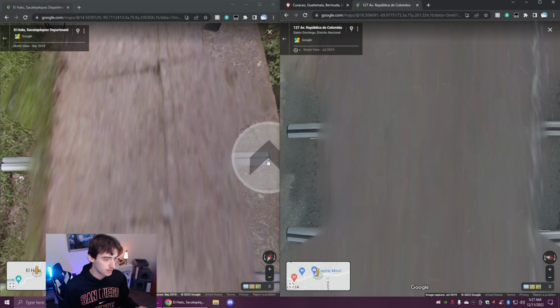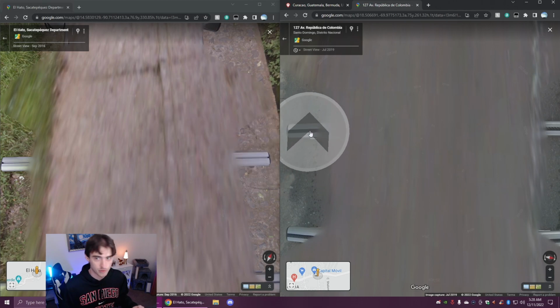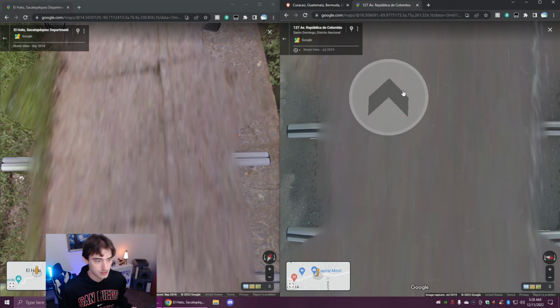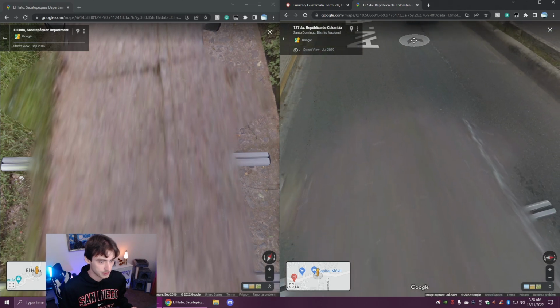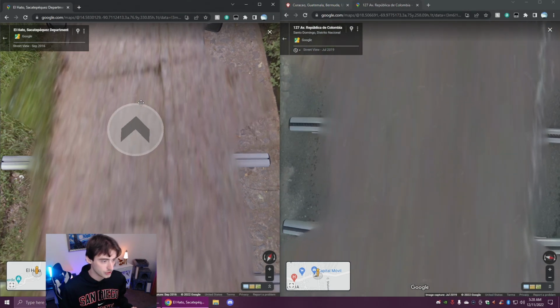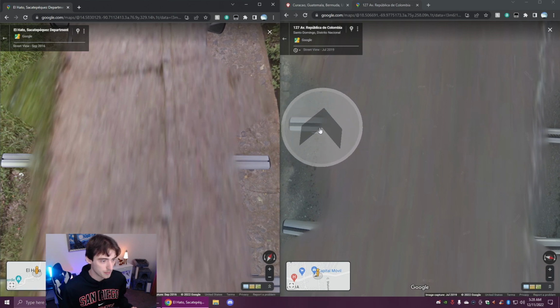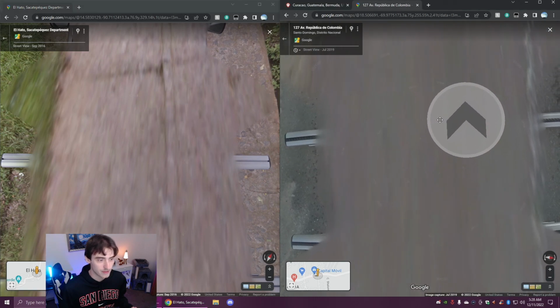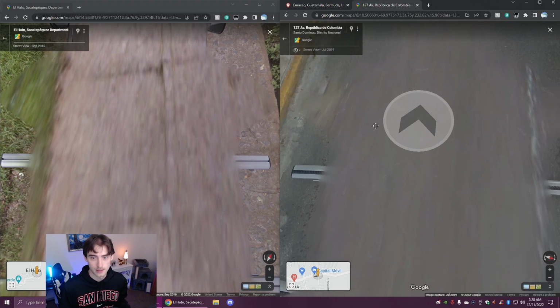The one in Guatemala, as you can see, has no strip of black in the middle, but the one in the Dominican Republic does. So this is an easy way to tell the difference between the Dominican Republic and Guatemala. Just look down. If you see this big black strip down the middle of the roof rack, then you're going to be in the Dominican Republic.